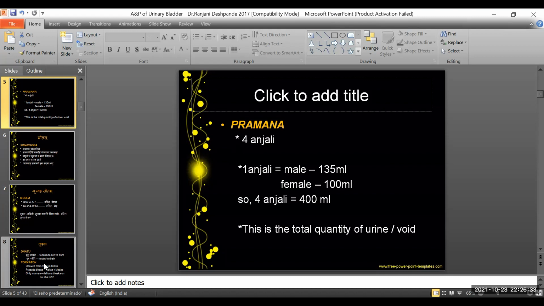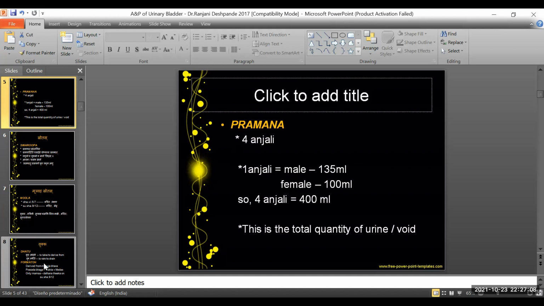So this is nothing but the quantity of urine per void. That is, according to a study, the normal bladder capacity, or when we get the urge to void, is when the bladder capacity comes somewhere close to 300 cc, somewhere between 210 cc to 300 cc. And amongst that, usually the first morning void volume comes close to 400 cc to 500 cc.